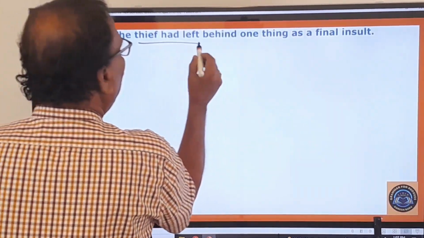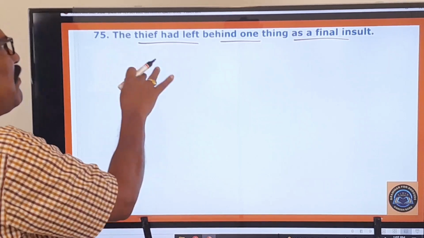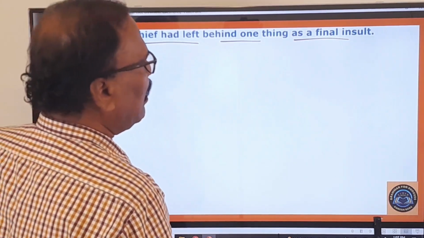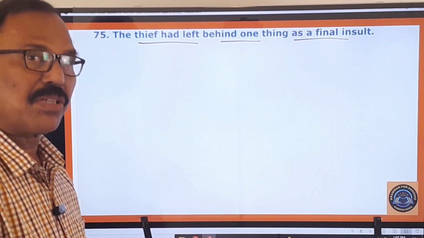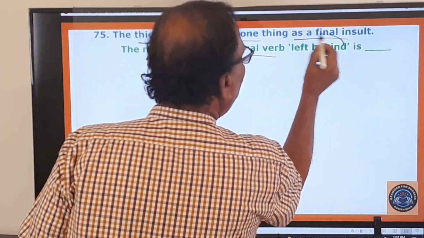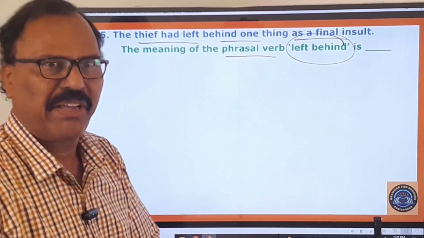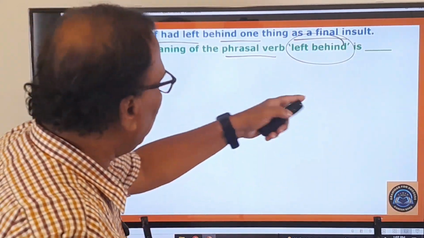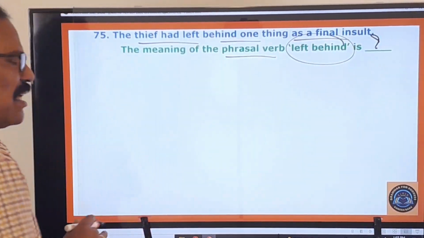75th one. The thief had left behind one thing as a final insult. So the thief had left behind one thing as a final insult. This is the statement given. And now what is the examiner asking you to do? Let us look at that. The meaning of the phrasal verb left behind. It's very simple. Left behind means to leave something back. So here some blank is given. What is the meaning of this phrasal verb left behind?